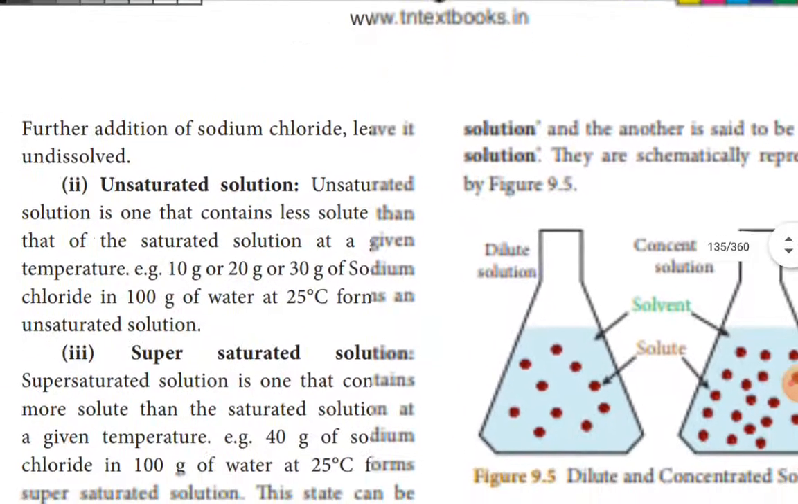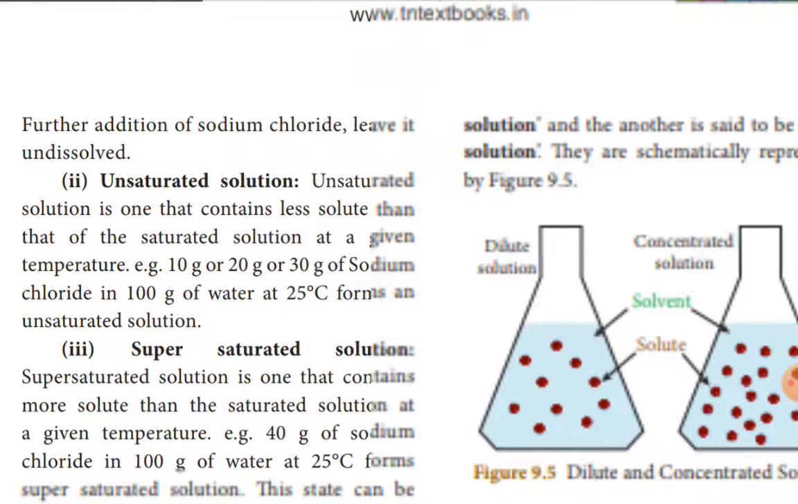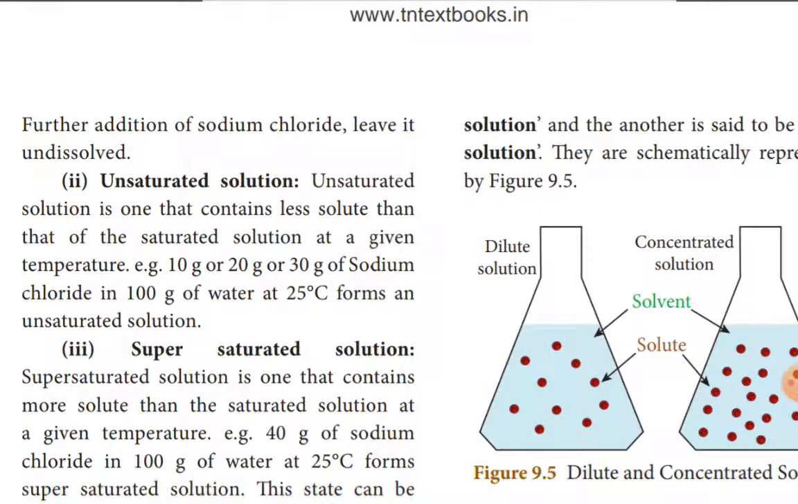Further addition of sodium chloride is left undissolved. If you add 1 more gram more than the 36, or if you add 5 gram, all the 5 grams are going to be left undissolved. It is going to slowly settle down in the beaker. So what is the maximum solubility of sodium chloride? 36 gram in 100 gram of water at 25 degrees Celsius. That is called a saturated solution.